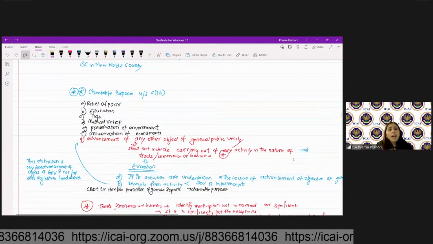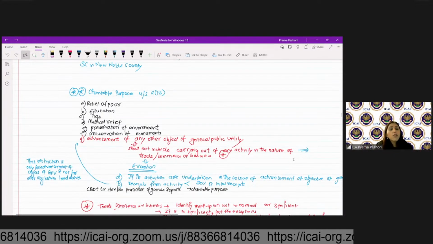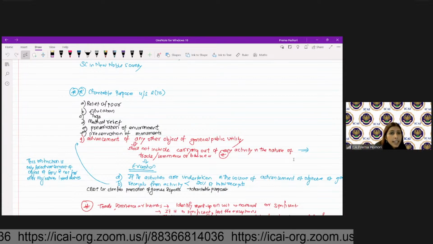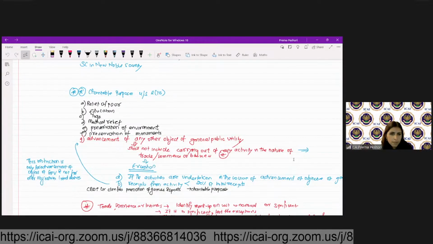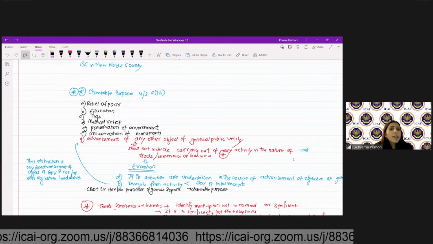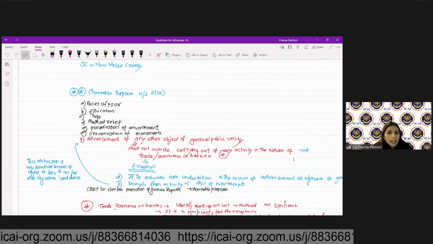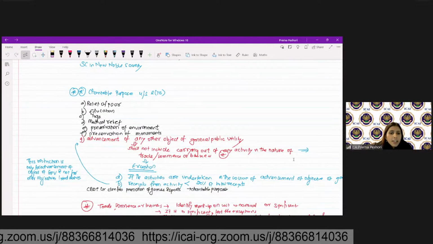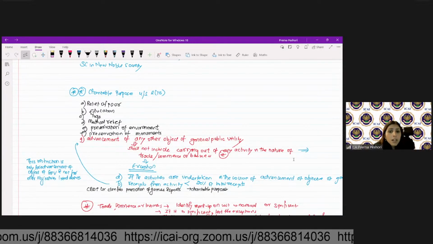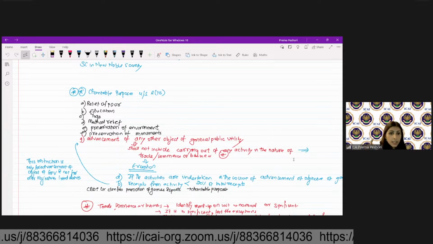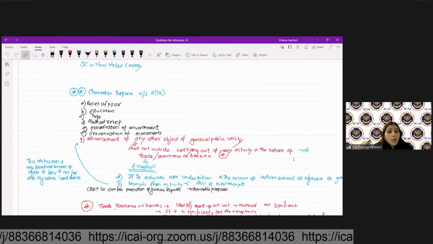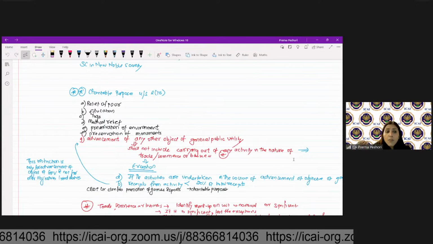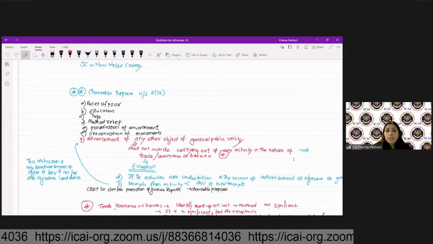What if I have a trust having the objective of promoting yoga? And I have certain incidental income. So, if I maintain the separate books of accounts for my incidental income, there is no bar of having the receipts from the incidental income less than 20% of total receipt. This condition is only applicable for the advancement of any other object of general public utility. It is not applicable for all other charitable purposes.